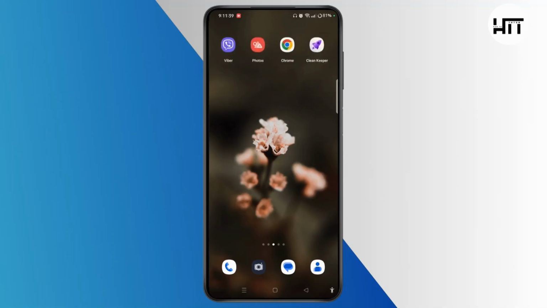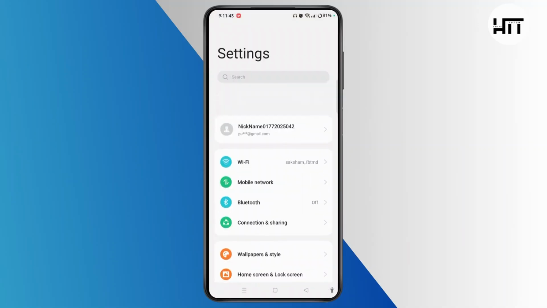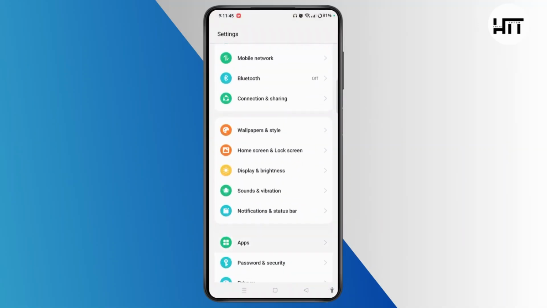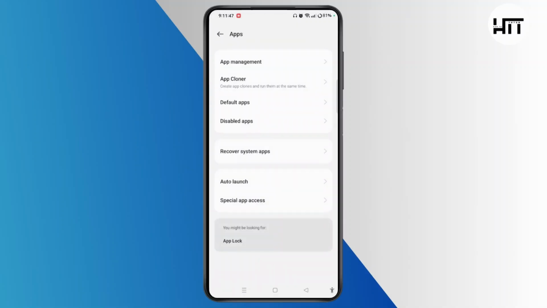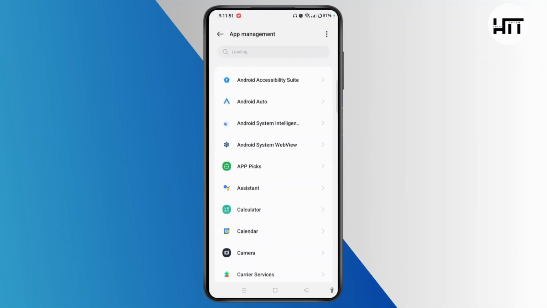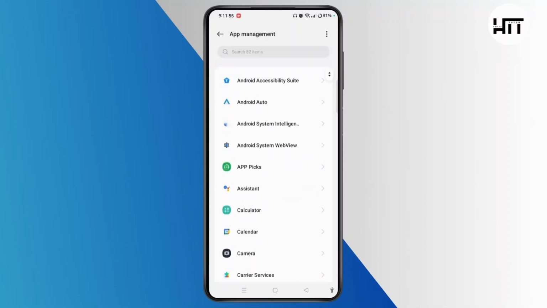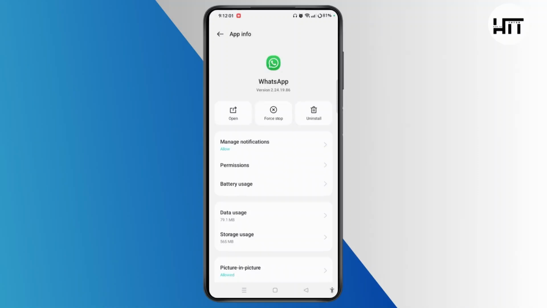First of all, launch your settings on your device. On the settings section, scroll down. Select apps. Tap app management at top of the screen. When every item gets loaded here, use the search bar to search WhatsApp. Once you open WhatsApp, you will get access to the app info section of WhatsApp.